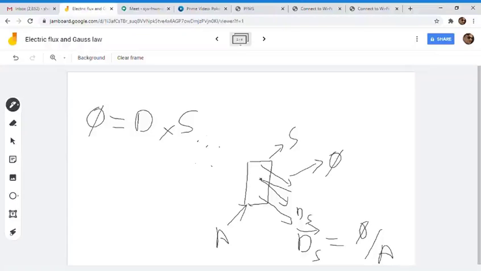So let us say this is our normal line, unit vector n. Let me draw this with a different color. This we can define as a normal vector.